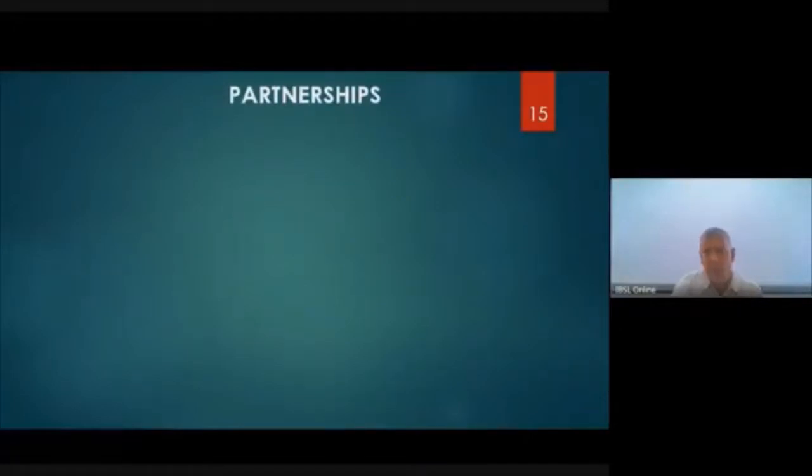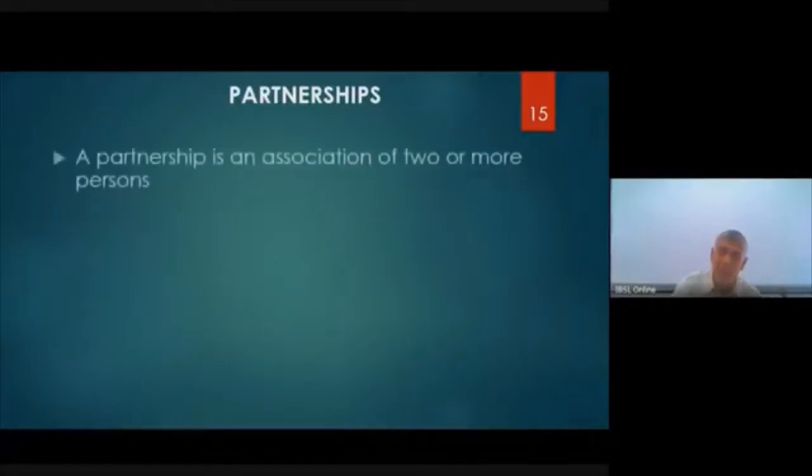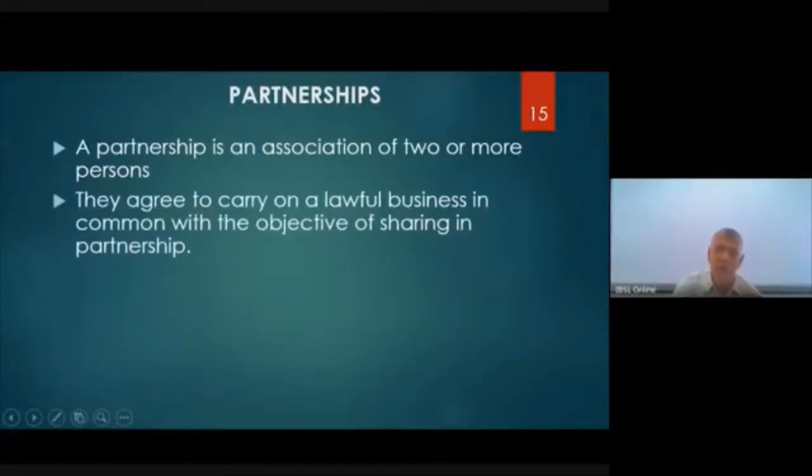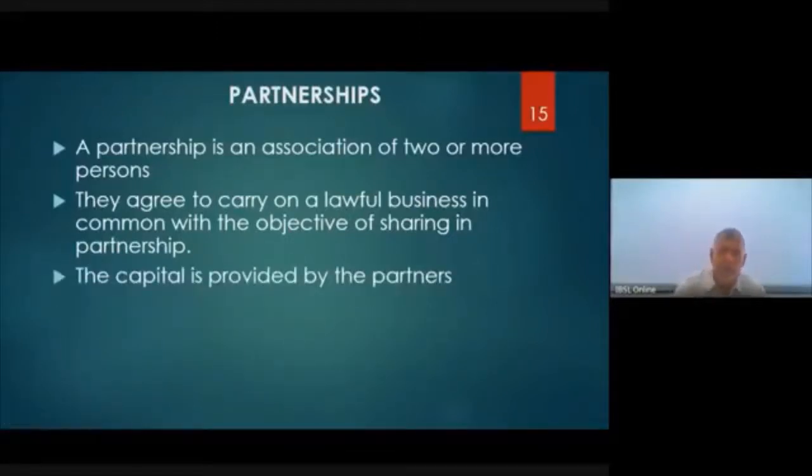Now we come to partnerships. Earlier we talked about individual accounts, one person, joint accounts, two or more people. Then we talked about sole proprietor, a business run by one person. Partnership is a business run by two or more people. They agree to carry on a lawful business in common with the objective of sharing in a partnership, right? The capital is provided by the partners.